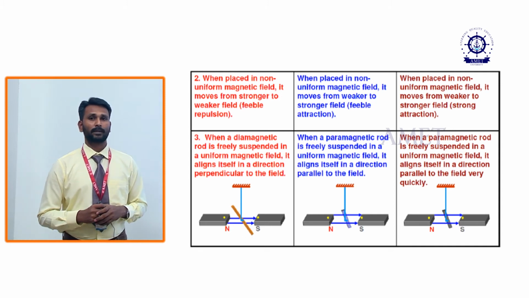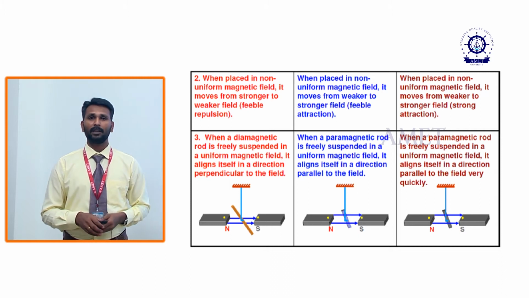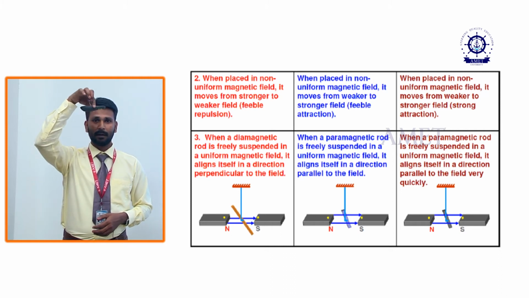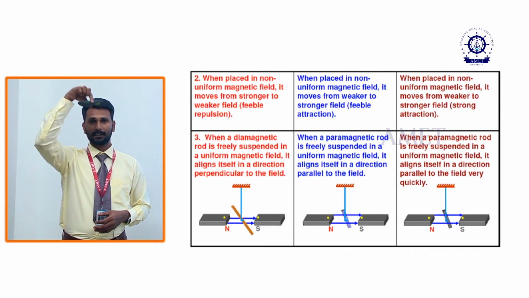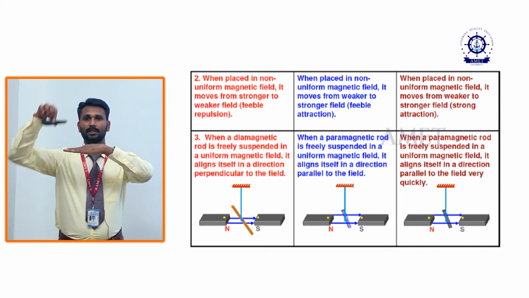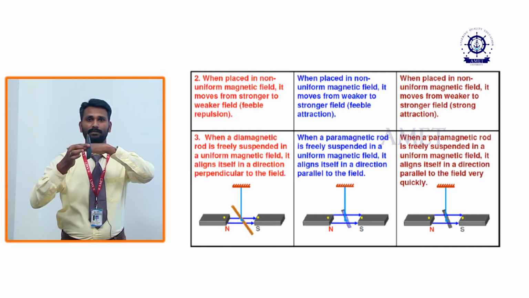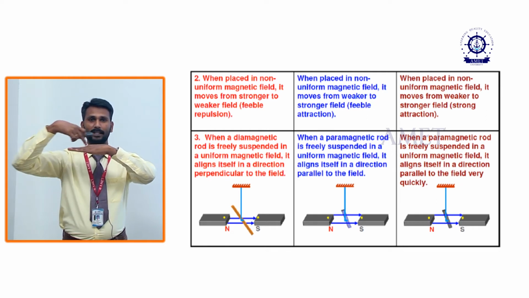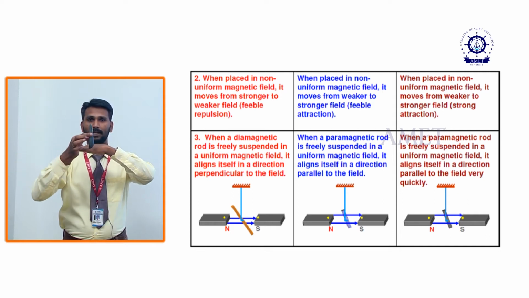Then the fourth point, in a uniform magnetic field. When you suspend a diamagnetic needle in a uniform magnetic field, freely suspended, the material will come to stay perpendicular to the direction of the field.